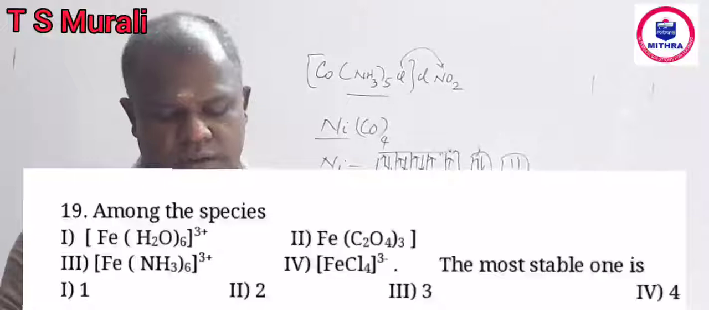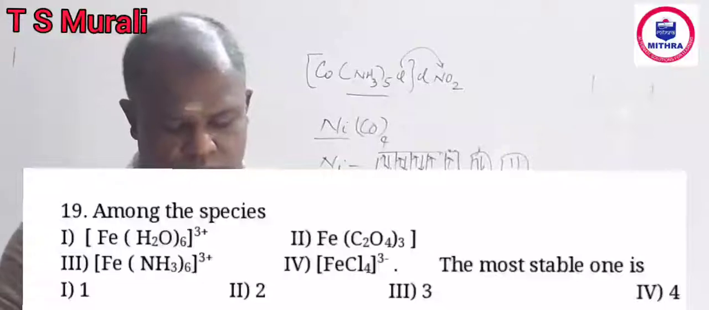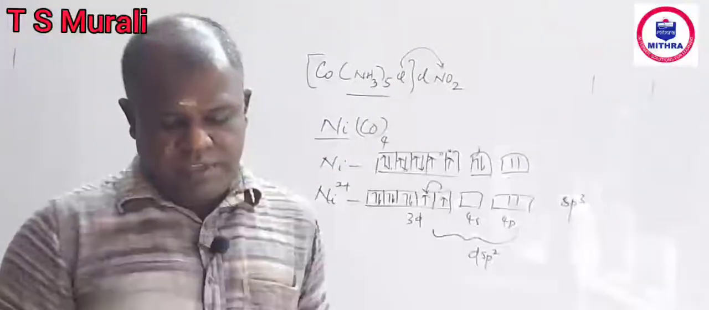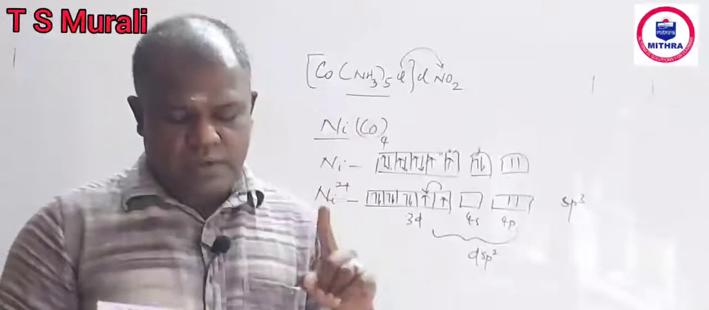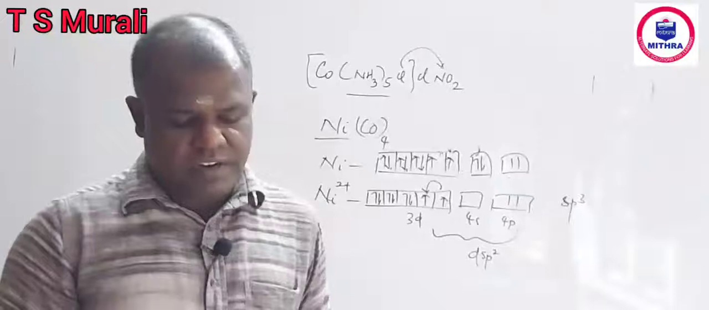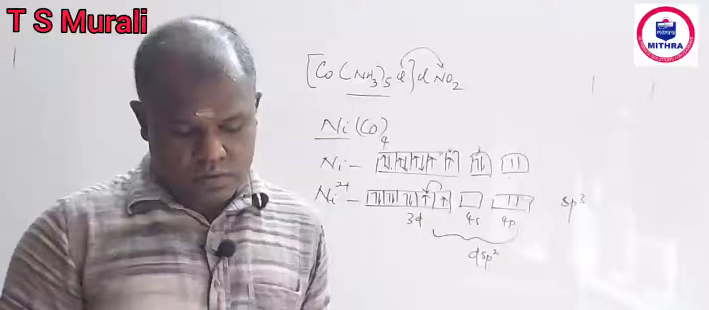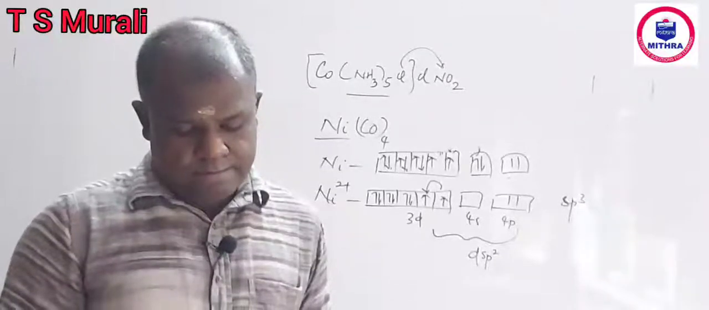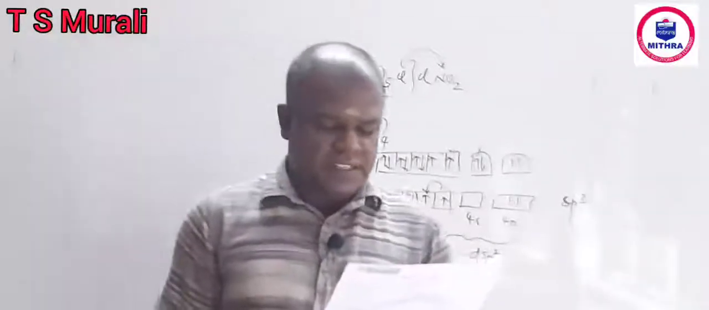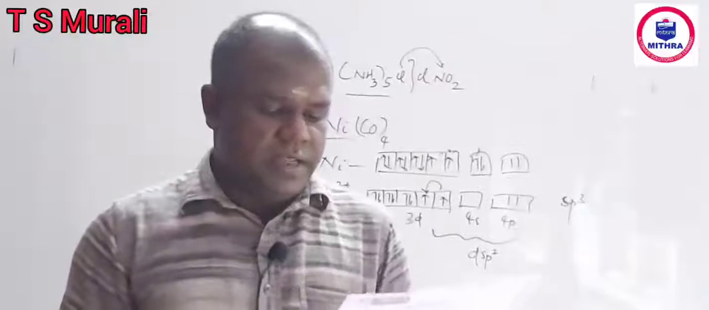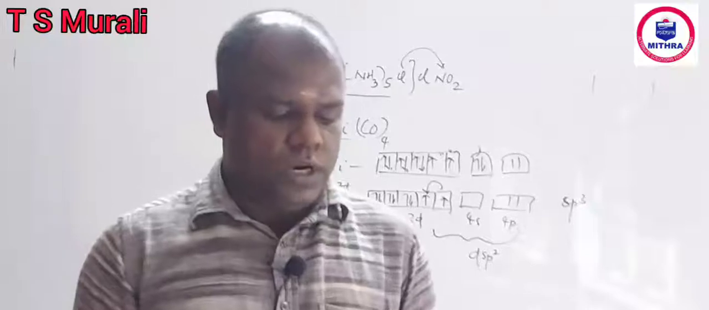Question number 19. Among the following, [Fe(H2O)6]3+, [Fe(C2O4)3], the charge is missing. Okay, [Fe(NH3)6], maybe everything is 3-. Second option you have to rewrite it as 3-. Third compound perfectly given. Fourth compound FeCl4, you rewrite it as [FeCl6]3-. Fourth option you have to correct it. And the second option, the charge is missing, it is 3-. So the question, most stable ion, is it 1, 2, 3 or 4?